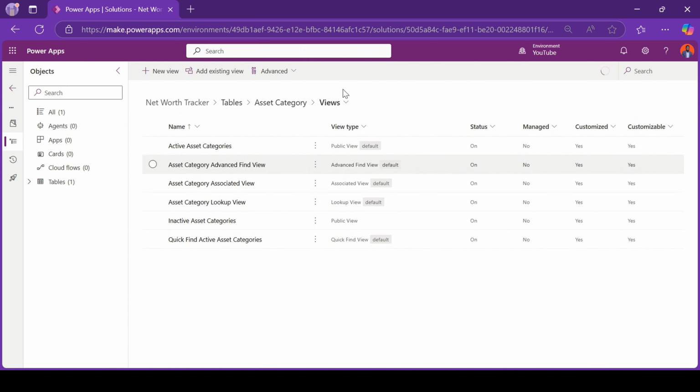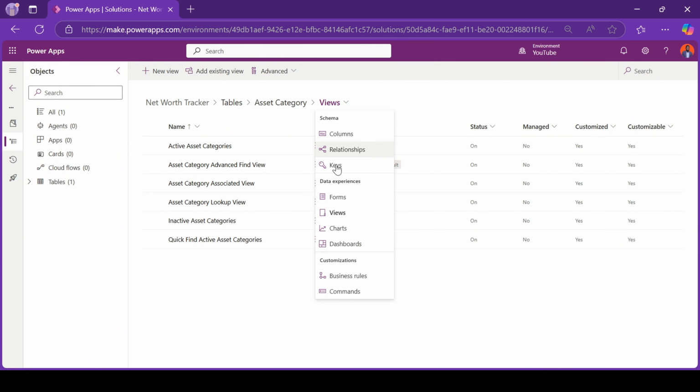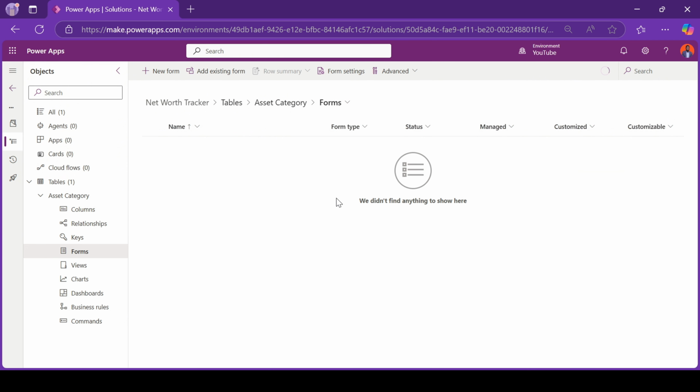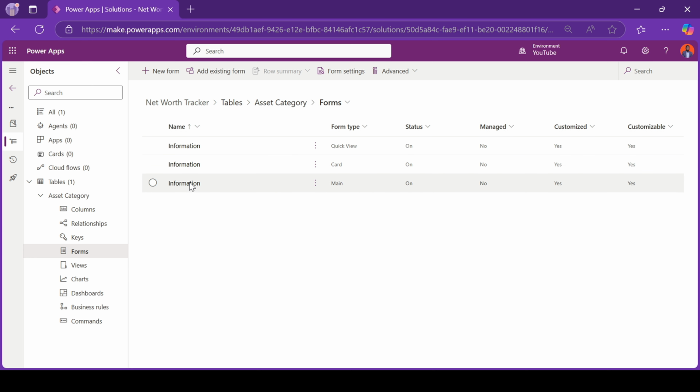Now let's go ahead and edit the forms for our asset category table. So edit the information, which is the main form.